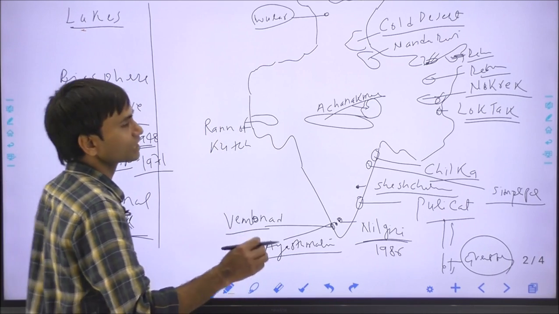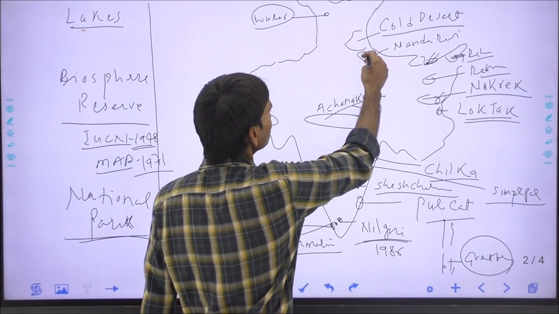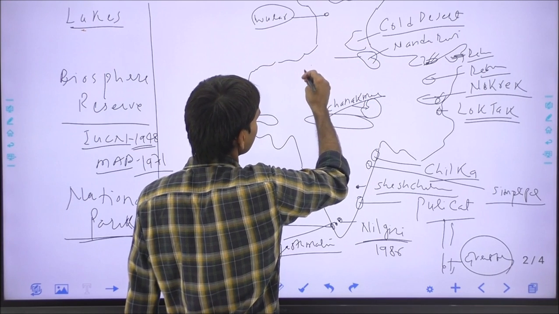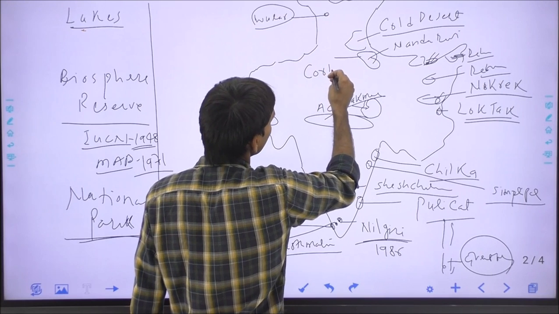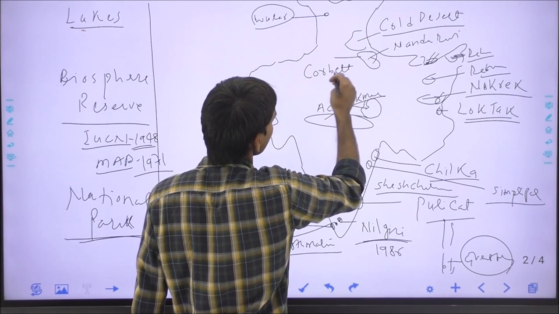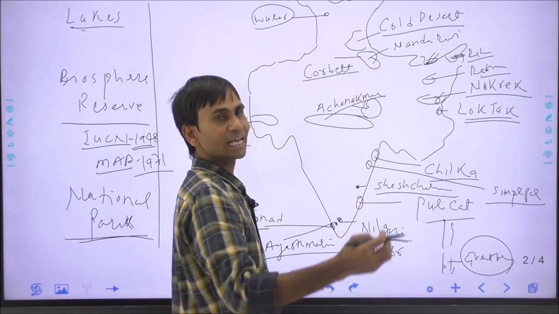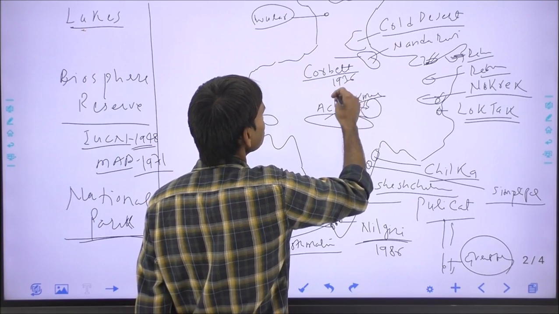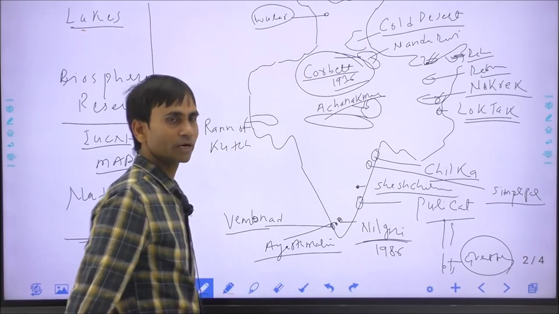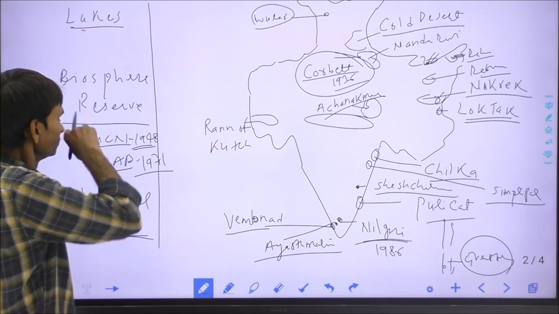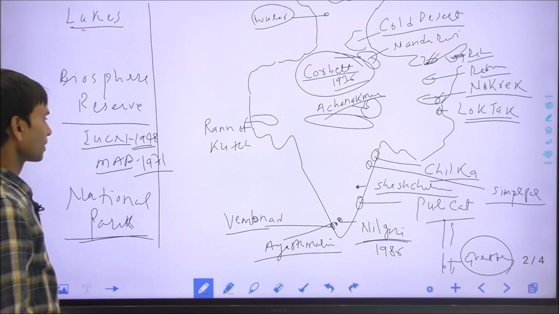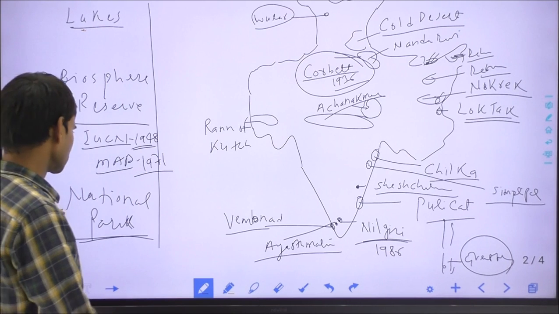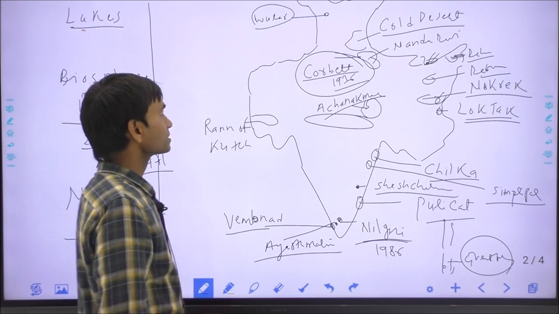India's first national park was made in Uttarakhand, and this was the Jim Corbett. Jim Corbett was India's first national park. Earlier it was known as the Hailey National Park by the British government in 1936. This question is asked. And there are some important national parks.